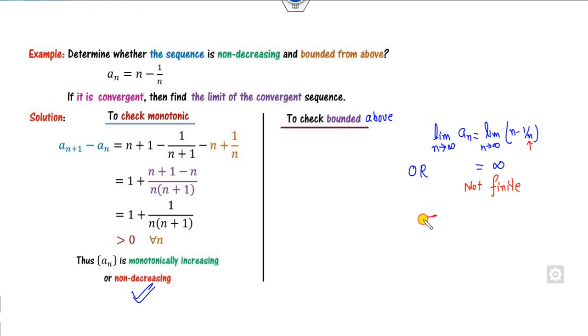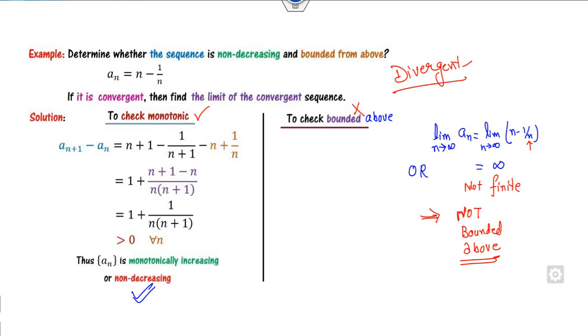So what is the meaning of that? This means this sequence is not bounded above. Fine. Since this property is satisfied but this property is not satisfied, this sequence is a divergent sequence. Fine. This is the first method.